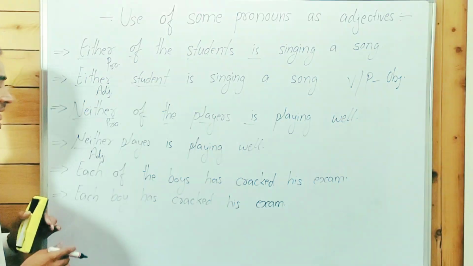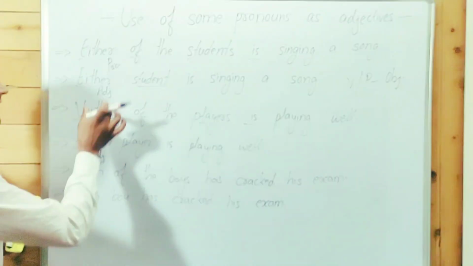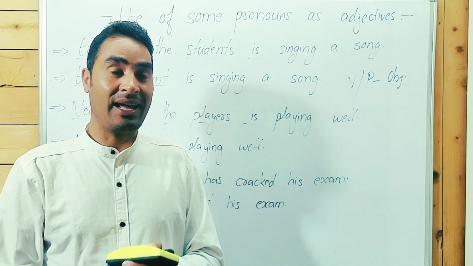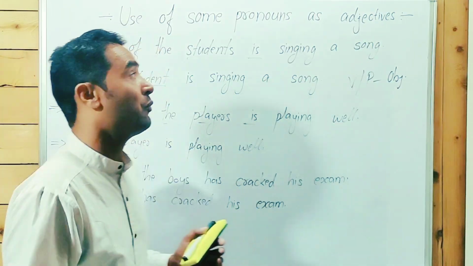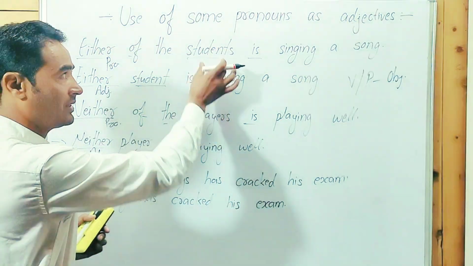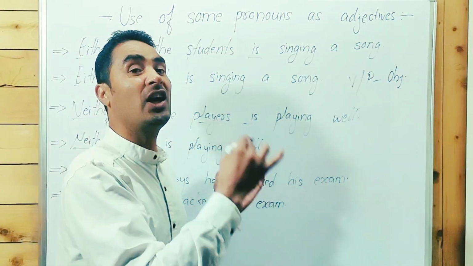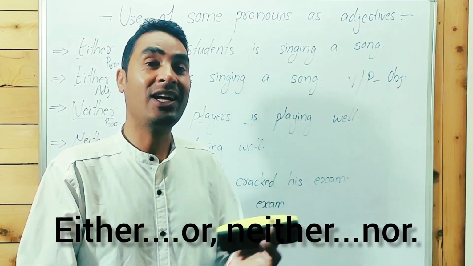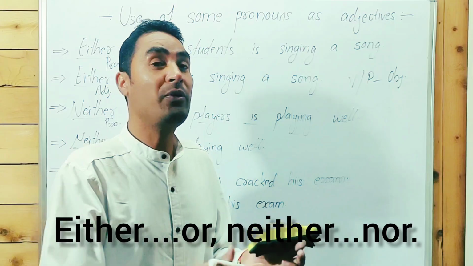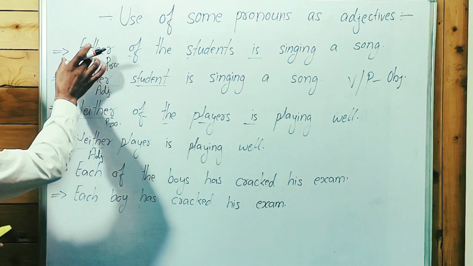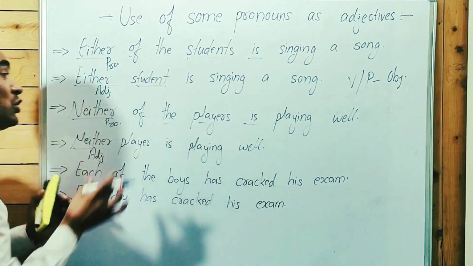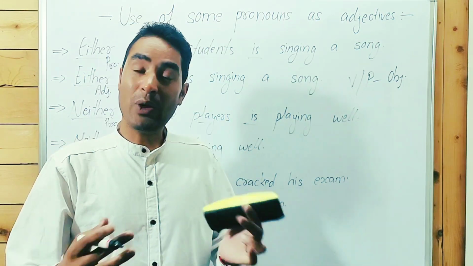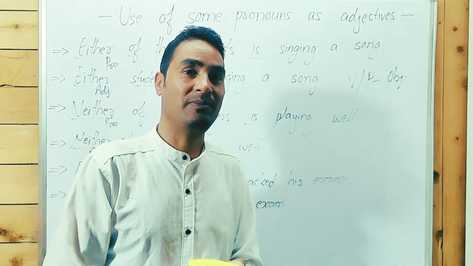Guys, point to be noted: neither and either can be used as an adverb as well, and as a conjunction as well. When we pair either-or, that is a conjunction. Either-or, neither-nor, these are conjunctions. Either and neither can also be used as an adverb. We will learn about it when we learn about adverbs.